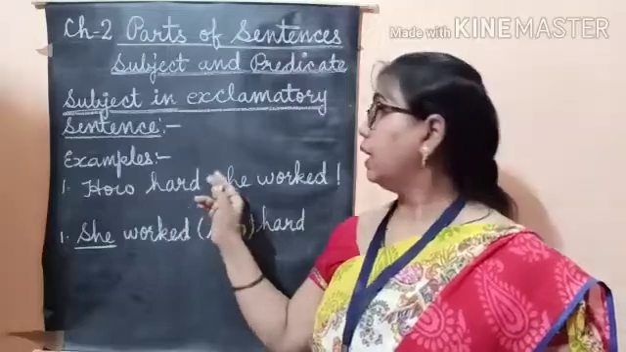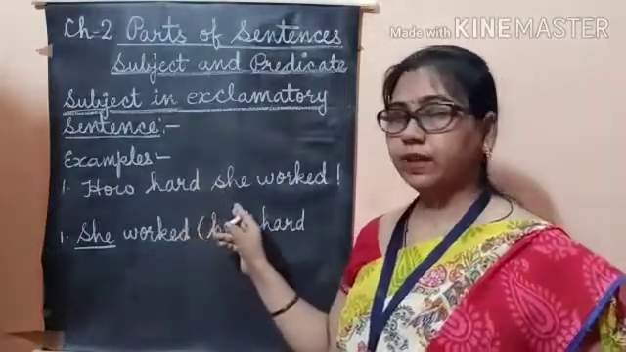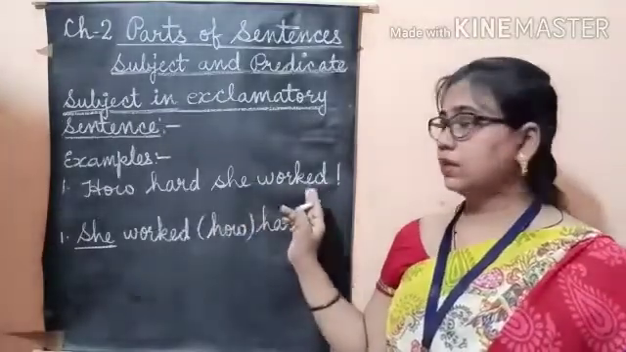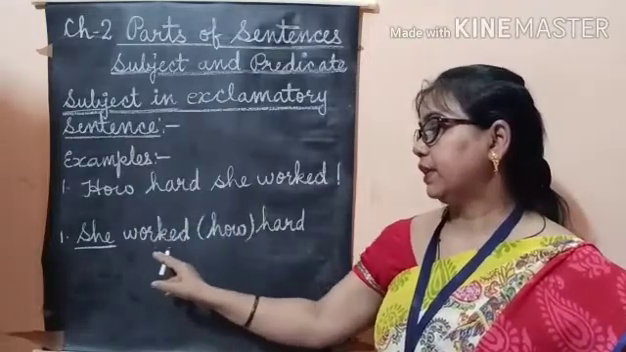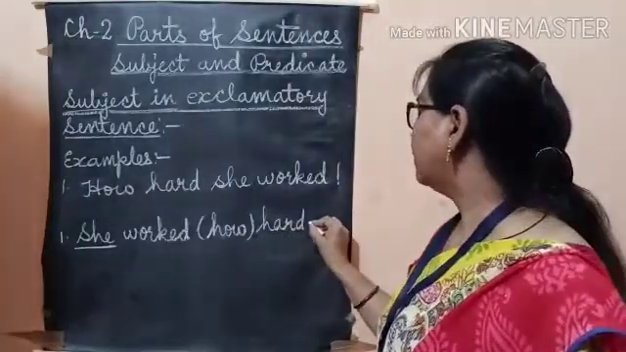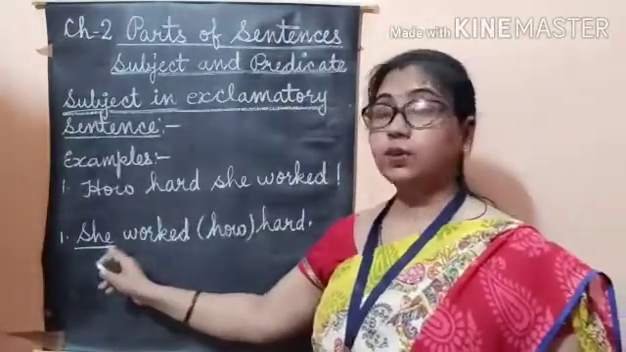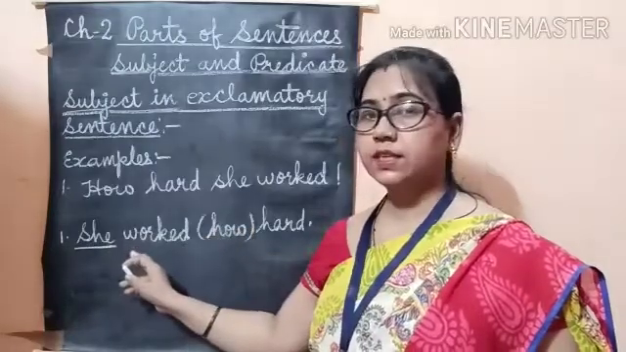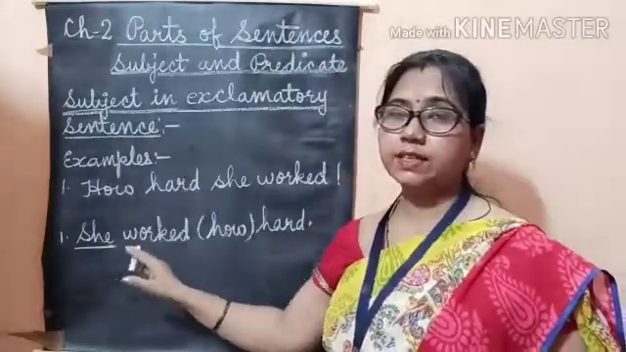Topic is subject in exclamatory sentence. Find the subject in exclamatory sentence. We have to change it in statement. So the example is, how hard she worked. How hard she worked. So we will change it in statement. She worked how hard. So who worked hard? So answer will be she. She worked hard. The subject is she. In this sentence, the subject is she.